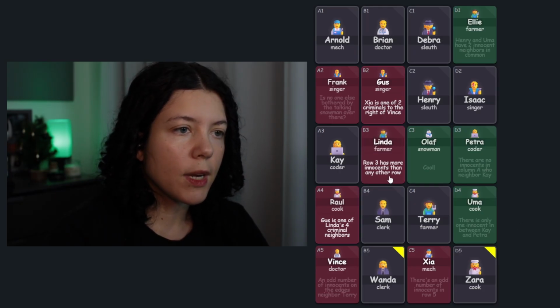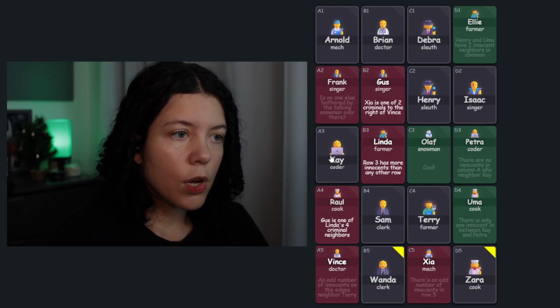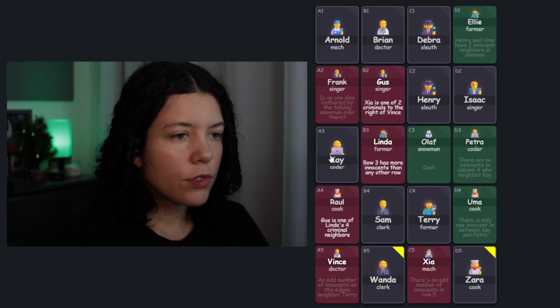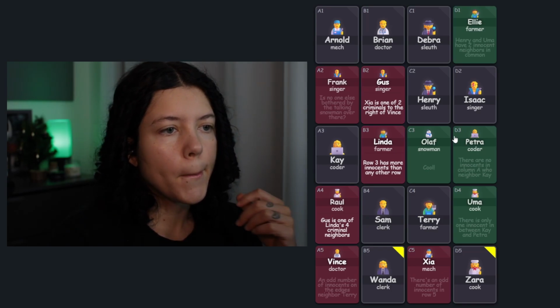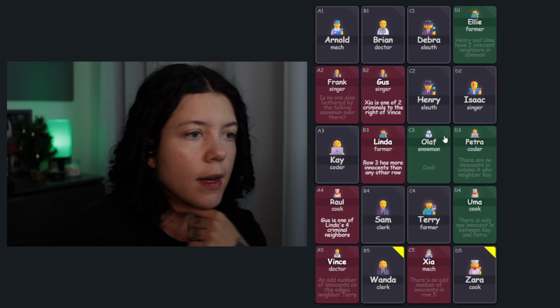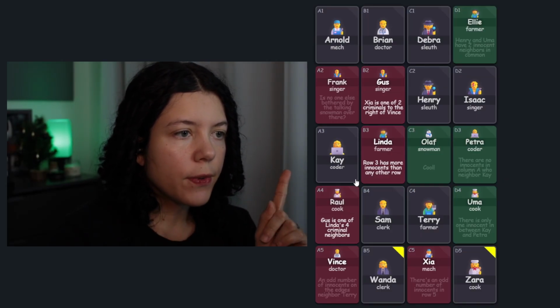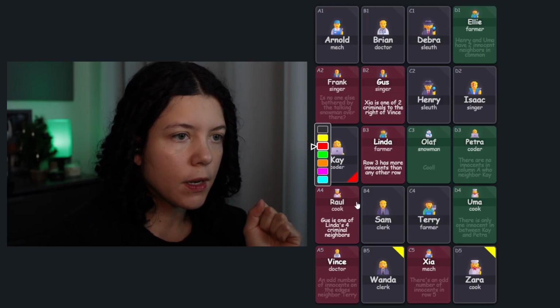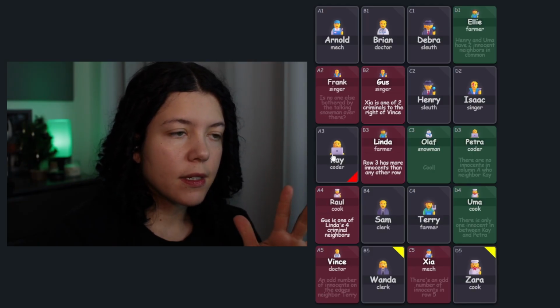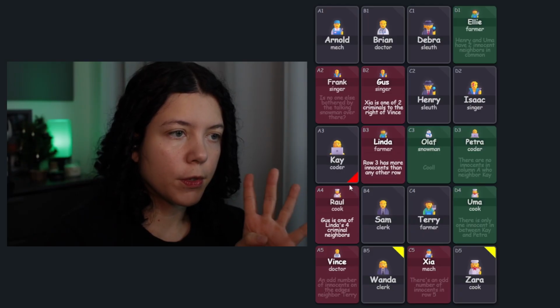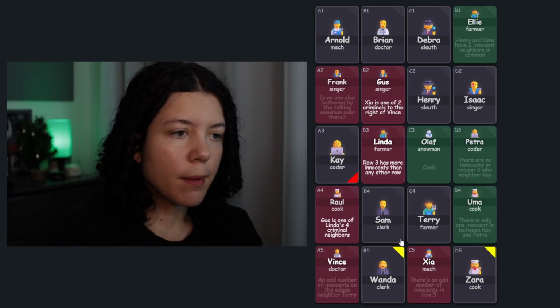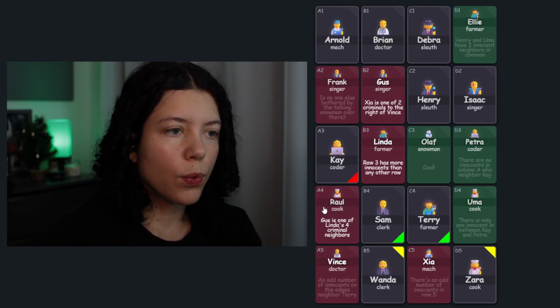Now Linda tells us that row 3 has more innocents than any other row. So we know that any other row, we don't know about K yet. So how do we deal with that? Let's think about this. If K were to be a criminal, K would be the last criminal neighbor for Linda, because Linda has 4 criminal neighbors. If that happens, both Sam and Terry have to be innocents. And that breaks Linda's clue, because now row 4 has more innocents than row 3.